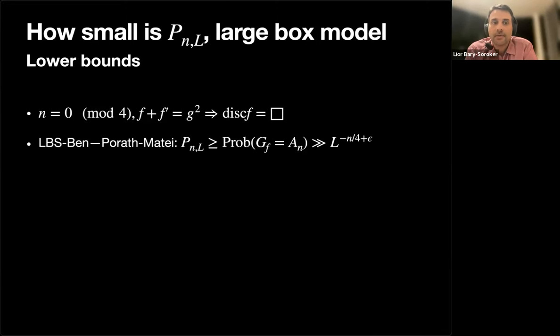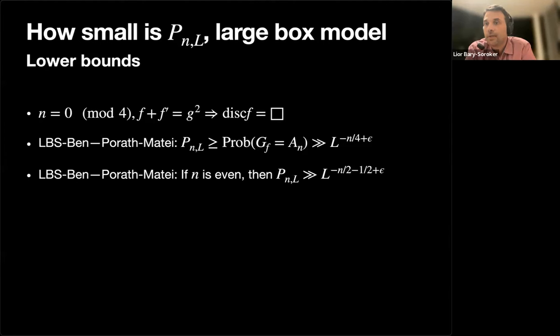Another set of symmetries on square discriminant that we got gives us a much stronger lower bound, which is L to the minus n over 2 minus a half. I ignore this epsilon. This bound only works for even n. But the interesting thing here is that we actually found a very specific family of polynomials. But the point is that all of the polynomials that we found here have a square discriminant, but none of them have Galois group A_n in the second example.